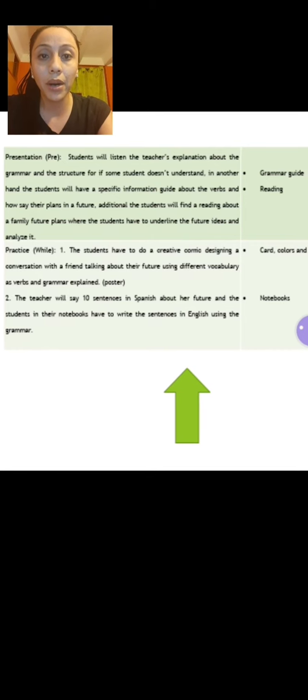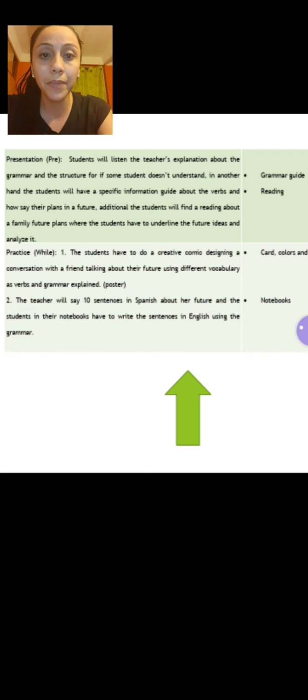In that part, the little activity that the students have to do is that the teacher gives specific information about the verbs, because the idea is that all the students try to practice the verbs.